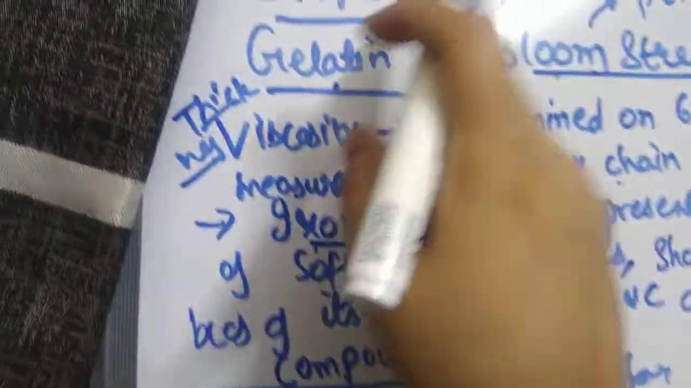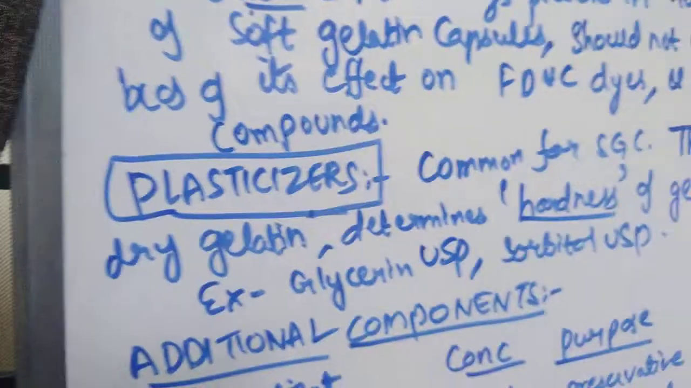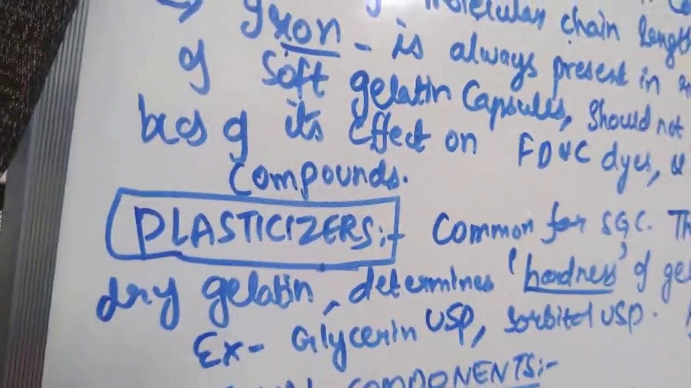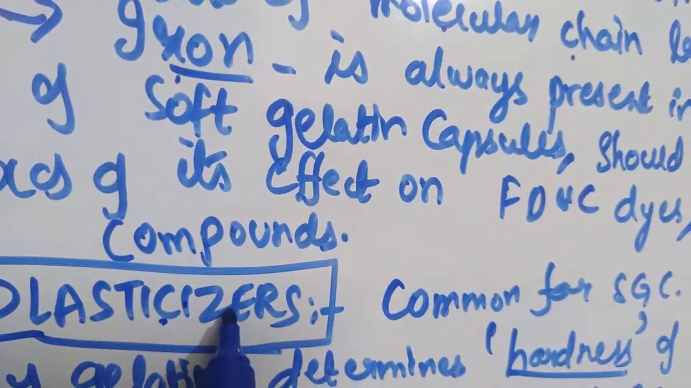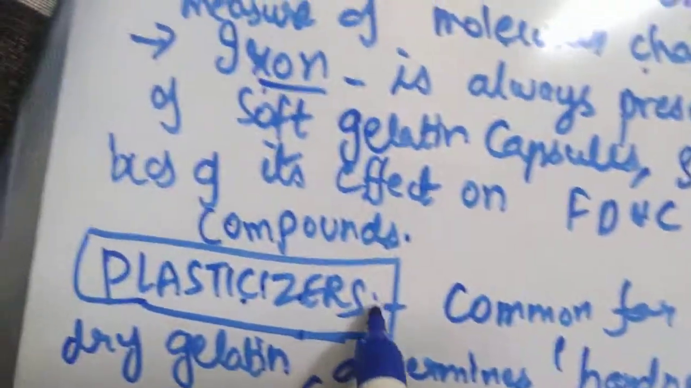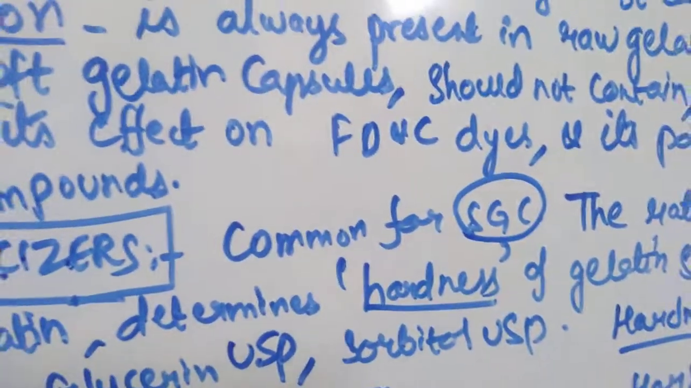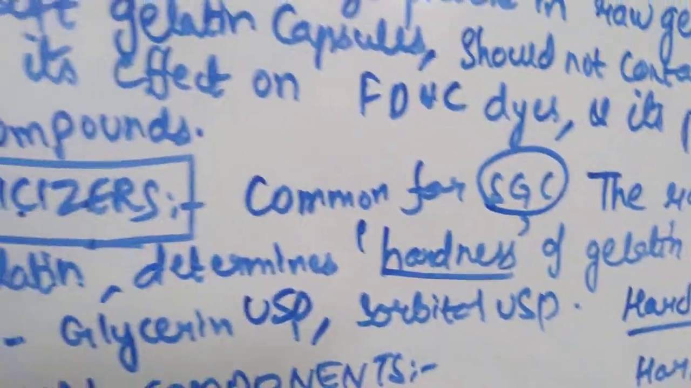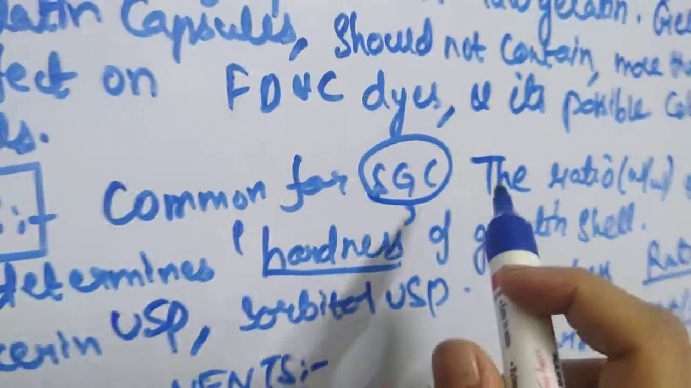Okay, next coming to the other components of the capsule shell. We have seen what the capsule shell contains. The principal component is gelatin. Apart from that, it contains plasticizers, opacifying agent, coloring agent, flavoring agent, preservative, we have seen, right? So plasticizers, as I have told you, why are they incorporated? To impart flexibility and plasticity. Soft gelatin capsules are more soft and more flexible. They are completely filled and sealed in one operation. So these plasticizers are common for soft gelatin capsules.